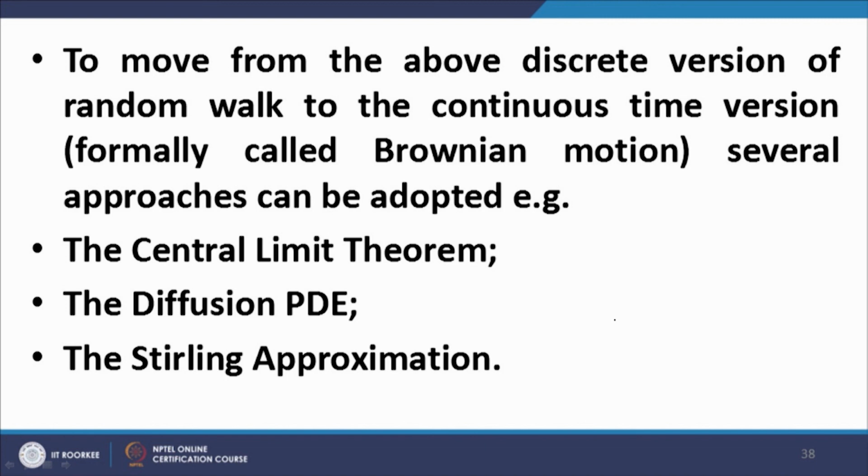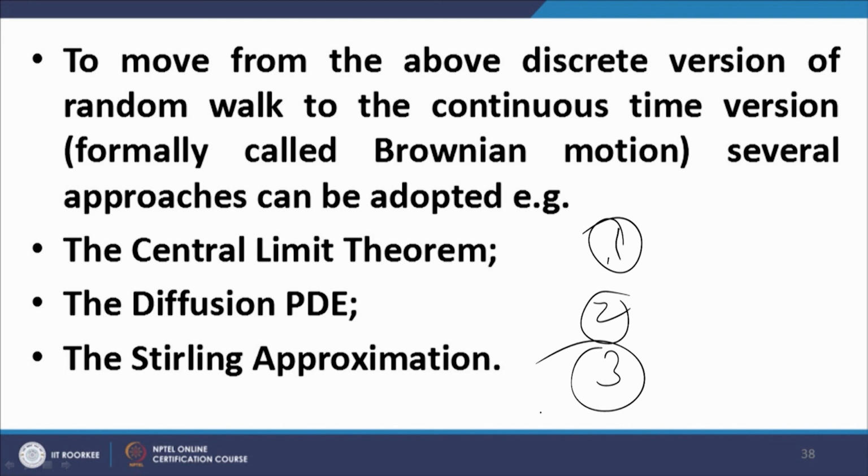Now, to move from this above discrete version of the random walk to the continuous version, we can adopt any of these three approaches. Number 1, we can use the central limit theorem. Number 2, we can use the diffusion partial differential equation. Number 3, we can use the Stirling approximation. We can use either of them. I shall confine myself to using the central limit theorem, which I will take up in the next class.